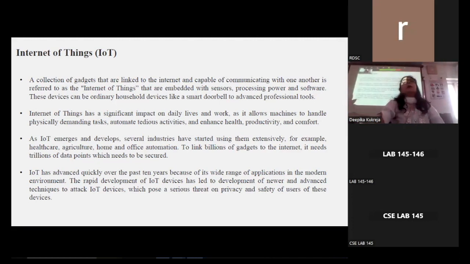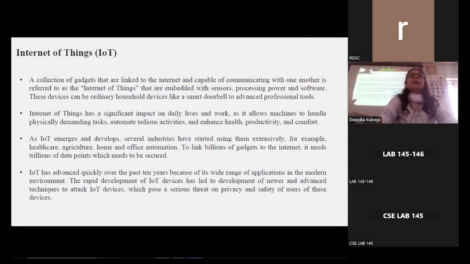There are two main challenges that have been taken care of while doing this research. The first challenge is difficulty in detecting security threats in real time. The second challenge is ensuring the integrity of IoT systems amid evolving threats. There are mainly four research gaps that have been identified and dealt with.